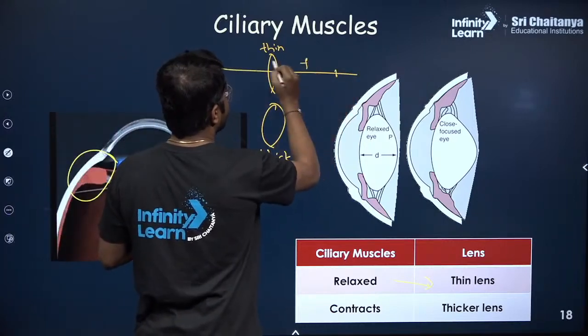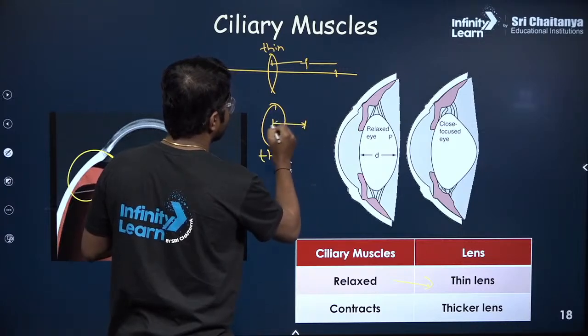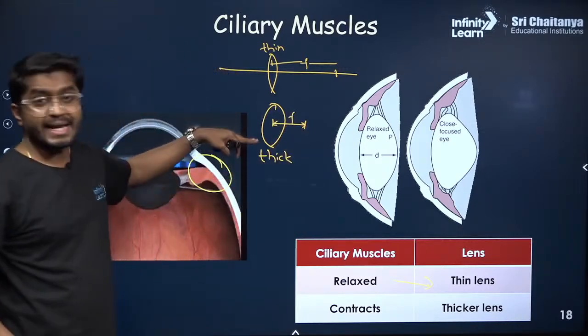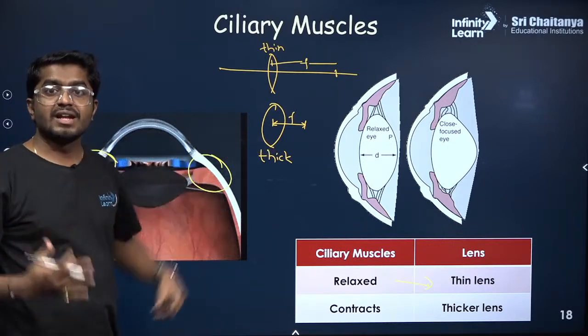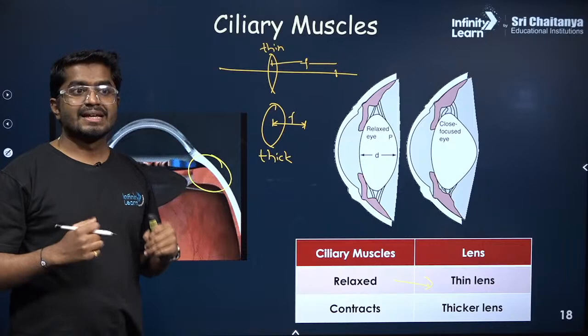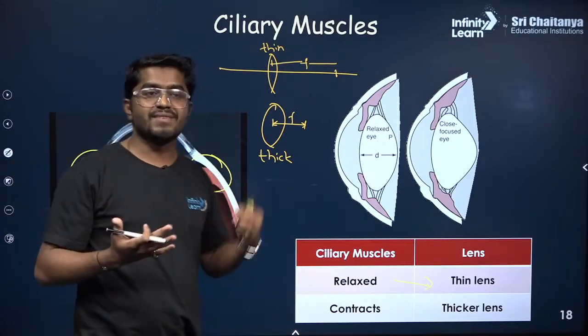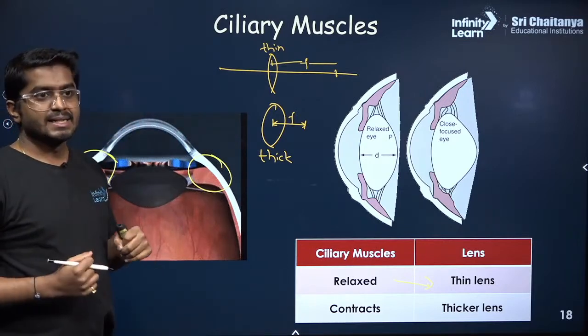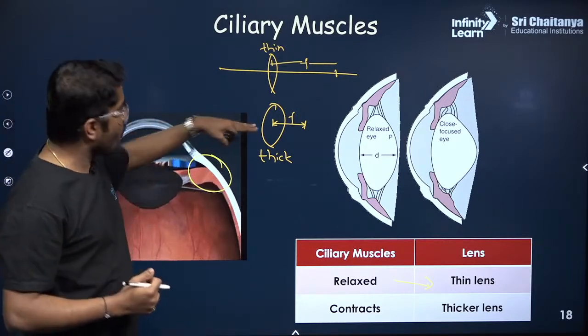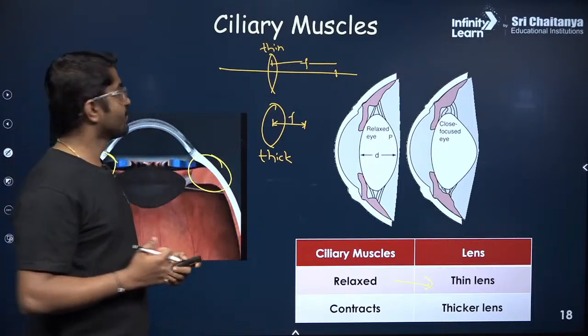This will have larger focal length. Thicker lens will have smaller focal length. Correct? So which lens will have larger power, thicker lens or thinner lens? The power of the spherical lens will be larger for the thicker lens because the focal length is smaller. So the power would be larger.